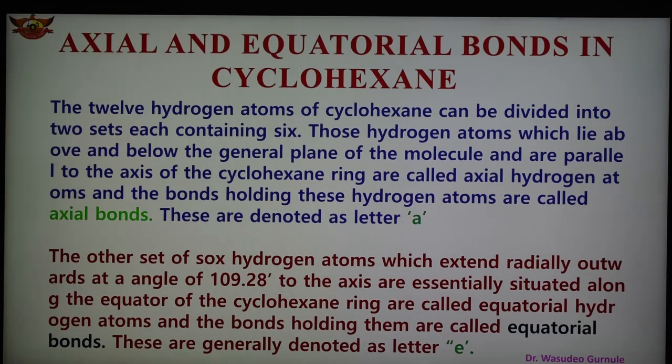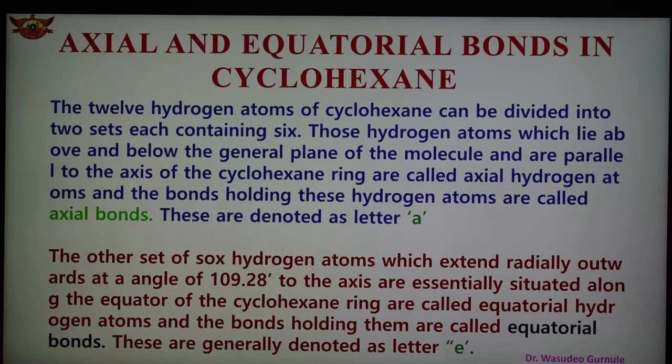As we know, cyclohexane has 12 hydrogen atoms, which can be divided into two sets of 6 each. Those hydrogen atoms which lie above and below the plane of the molecule, parallel to the axis of the cyclohexane ring, are known as axial hydrogen atoms, and the bonds holding these hydrogen atoms are called axial bonds. These are denoted by the letter A.